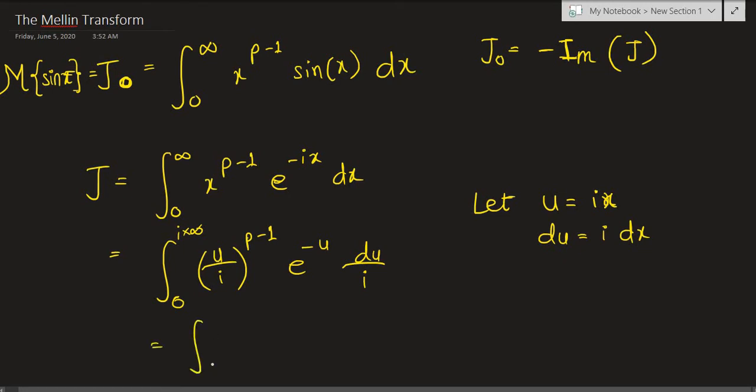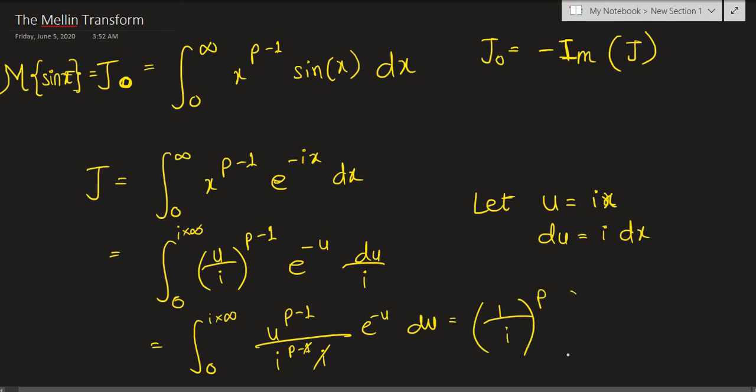So now this becomes the integral from 0 to i times infinity of u to the p minus 1 divided by i to the p minus 1, times 1 over i, and we have e raised to negative u du. Now this simplifies. This negative 1 and this i will just cancel out. So we have 1 over i, but everything to the pth power, times the integral from 0 to i times infinity of u to the p minus 1 times e raised to negative u du.